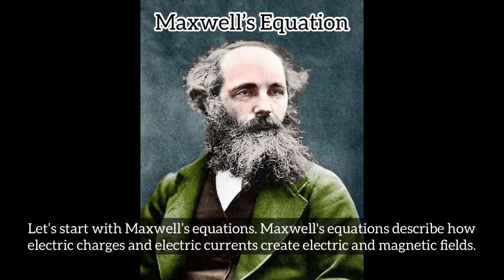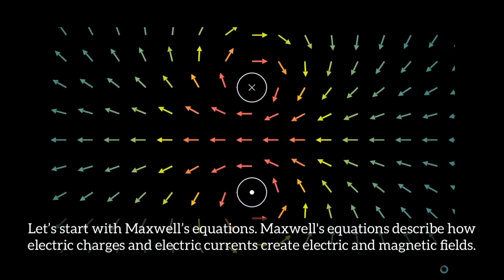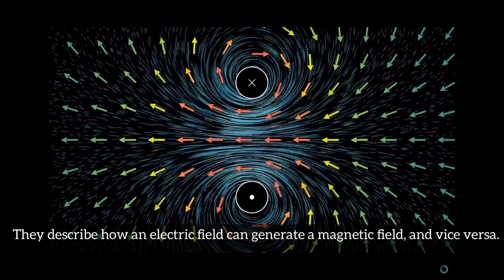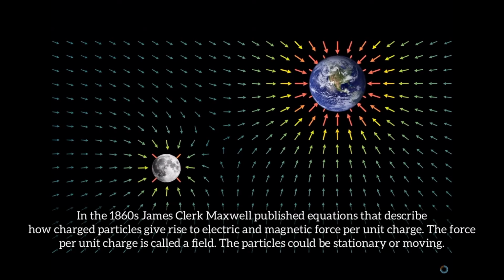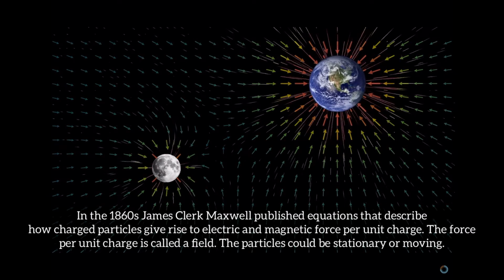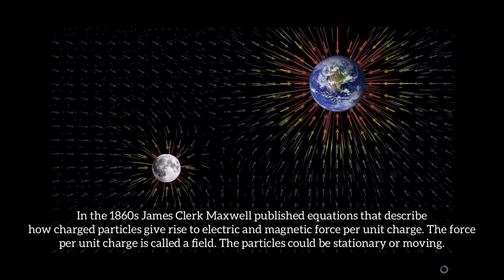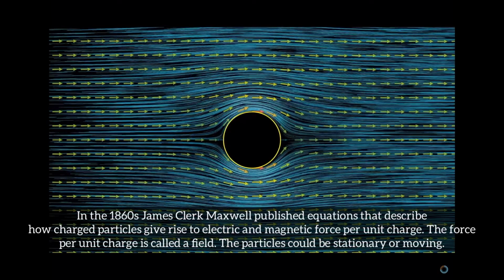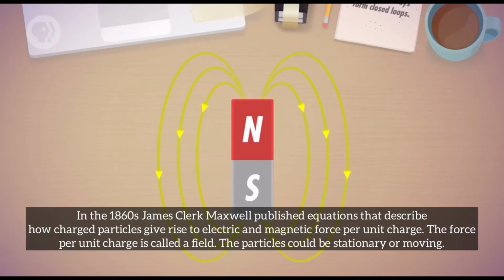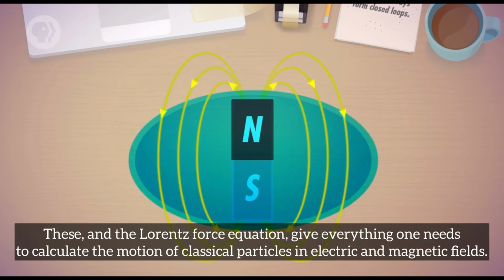Let's start with Maxwell's equations. Maxwell's equations describe how electric charges and electric currents create electric and magnetic fields. They describe how an electric field can generate a magnetic field and vice versa. In the 1860s, James Clerk Maxwell published equations that describe how charged particles give rise to electric and magnetic force per unit charge. The force per unit charge is called a field. The particles could be stationary or moving.